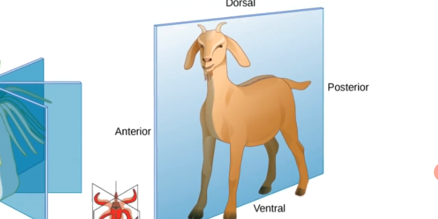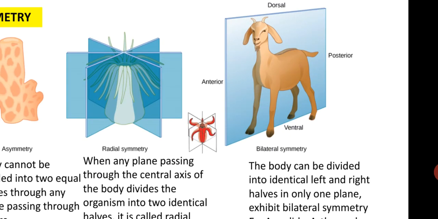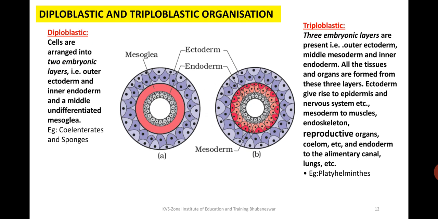This is also for your extra knowledge: the upper part we call dorsal, the lower ventral, the front part, that is the mouth and all, we call anterior, and the other we call the posterior part. While naming or labeling any part of the body, these words will come. So you should have the knowledge of which part is anterior and posterior, and dorsal and ventral.